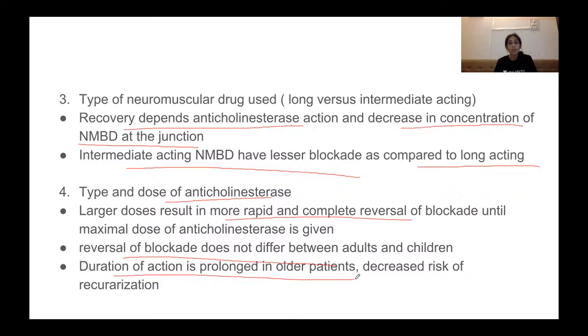Duration of action is prolonged in older patients, that is, the neuromuscular blocking drug duration of action is also prolonged in older patients. That is because of all the age related physiological and pharmacological factors. So since the neuromuscular blocking drug action is also prolonged, there is a decreased risk of recurarization.